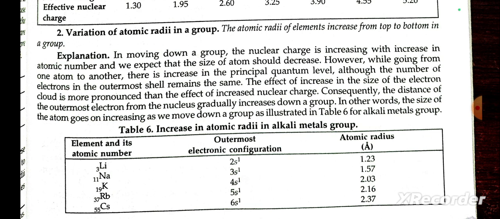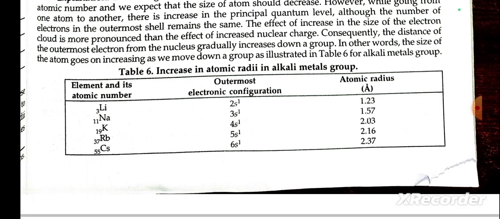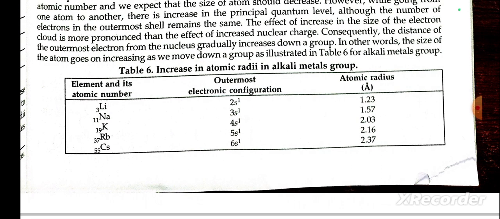Consequently, the distance of the outer electron from the nucleus greatly increases down a group. In other words, the size of the atom goes on increasing as we move down a group, as shown in table 6 for the alkali metal group.